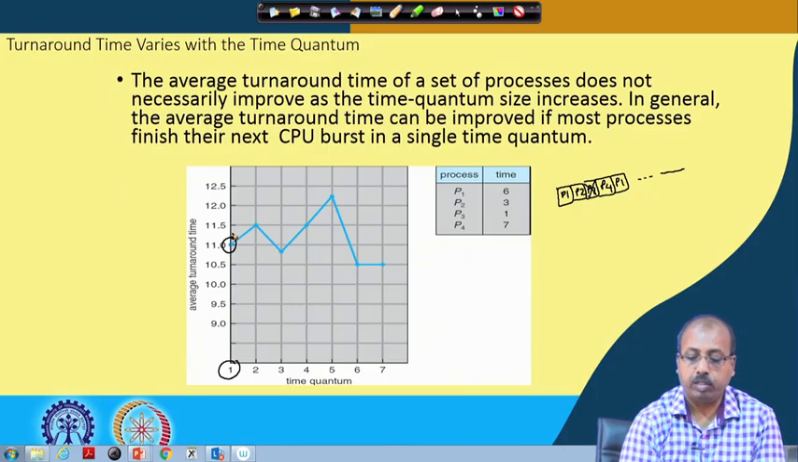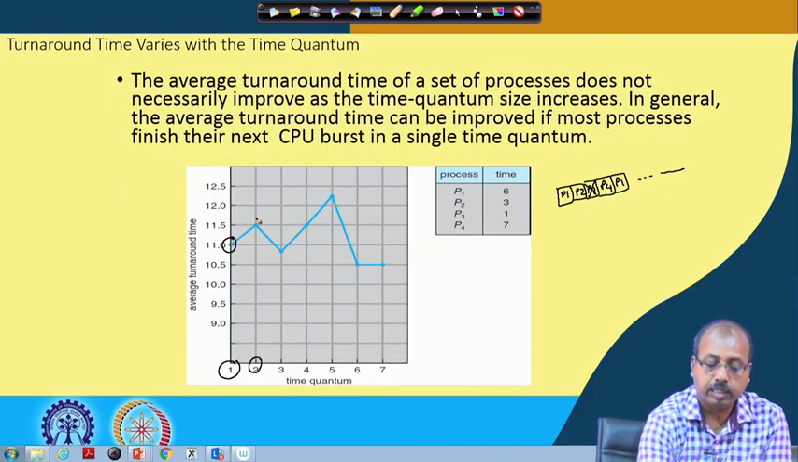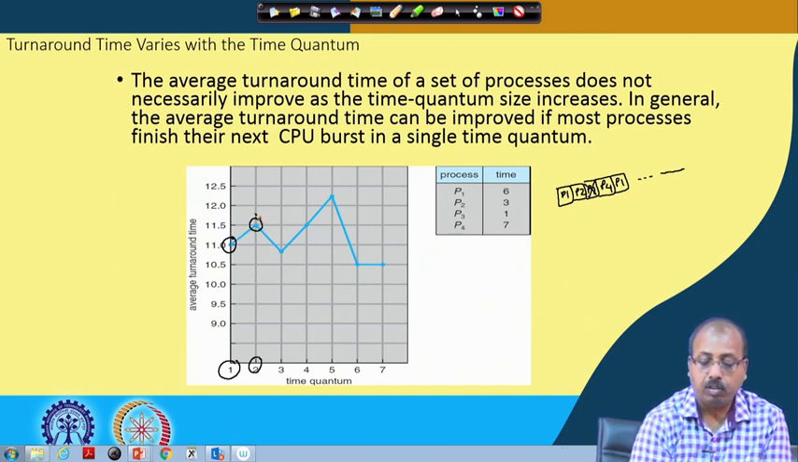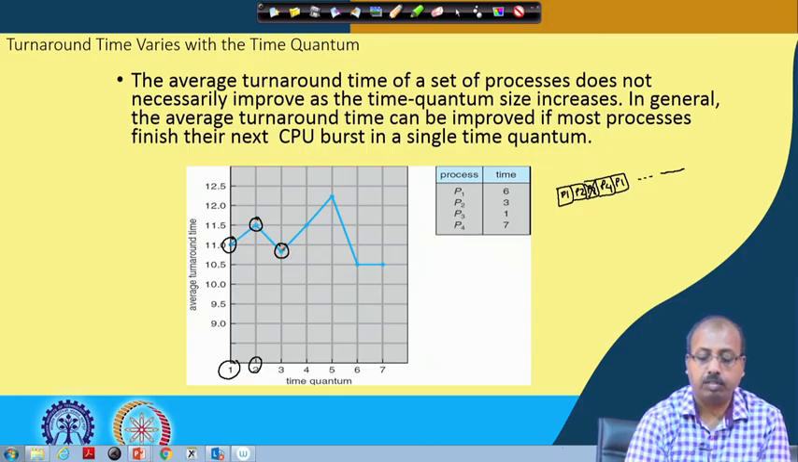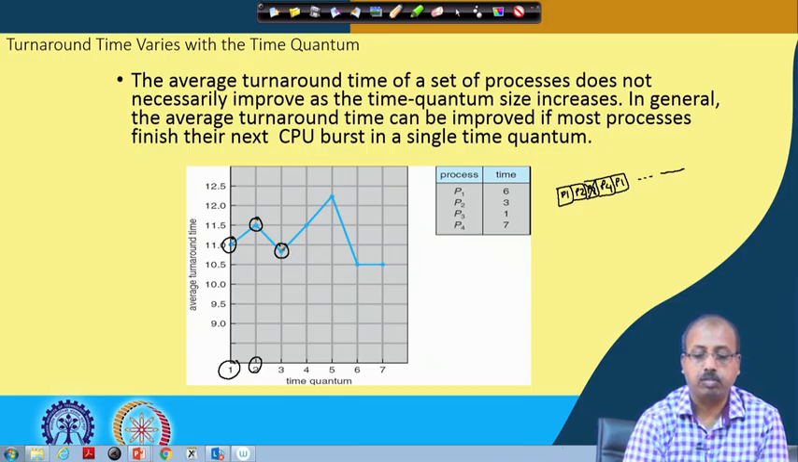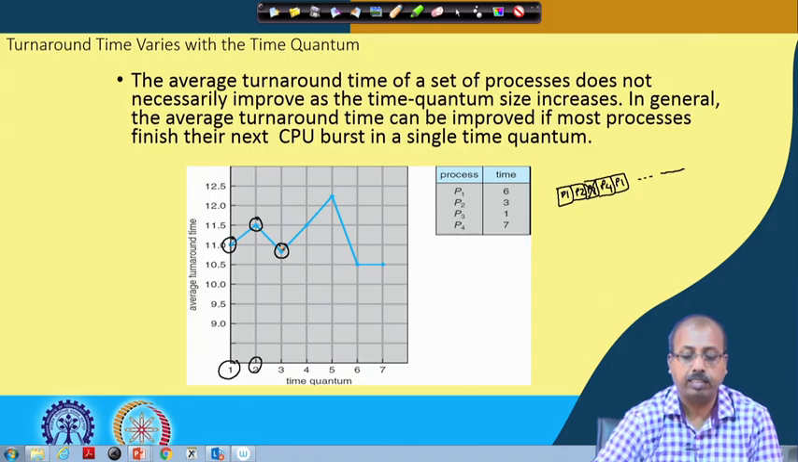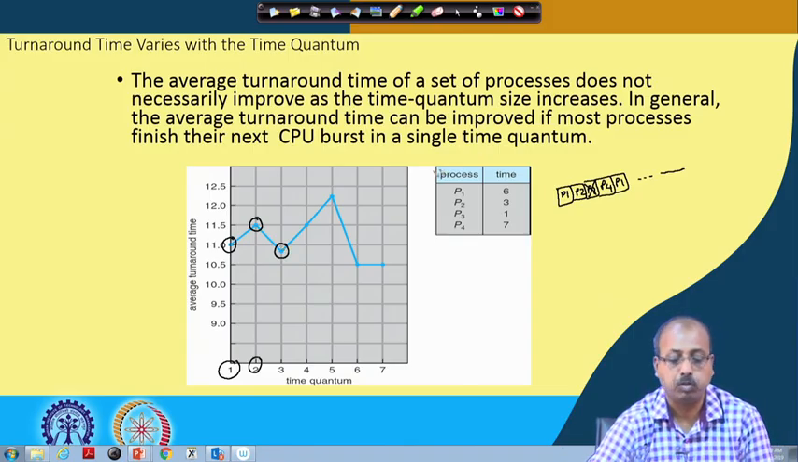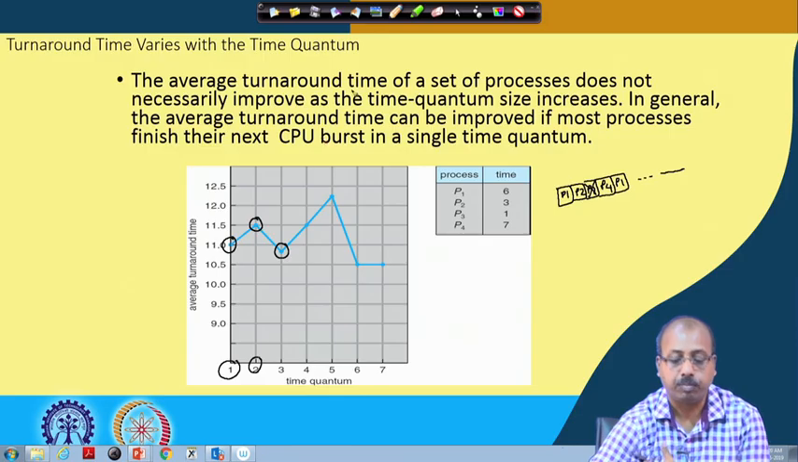So, this is 11.0, whereas if you take this equal to 2, then the average waiting time increases. So, it becomes 11.5, whereas taking it to 3, the average turnaround time reduces. So this turnaround time does not necessarily improve as the time quantum size increases. In general, the average turnaround time can be improved if most of the processes finish their next CPU burst in a single time quantum.